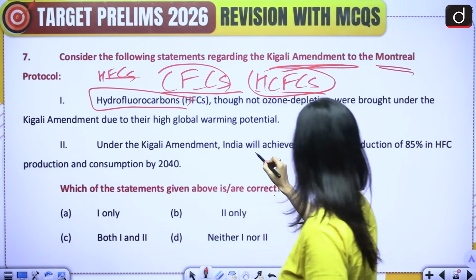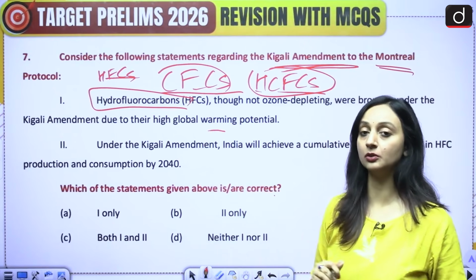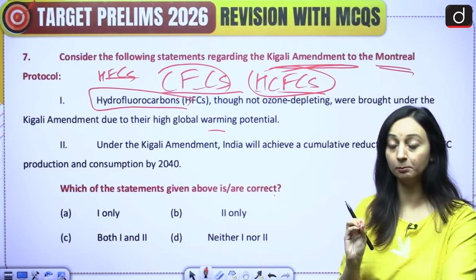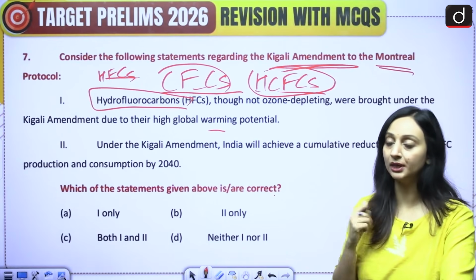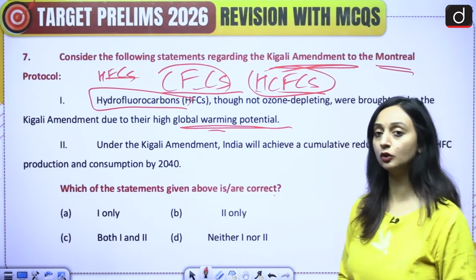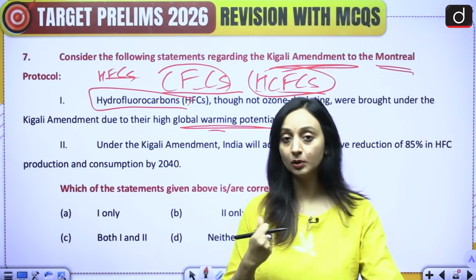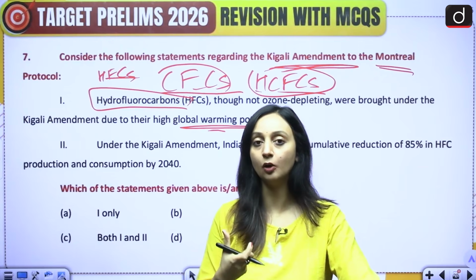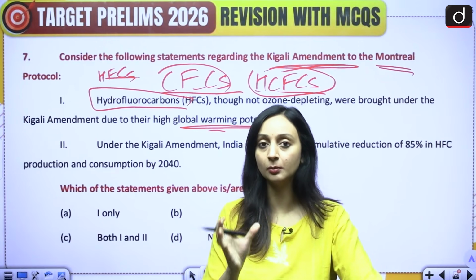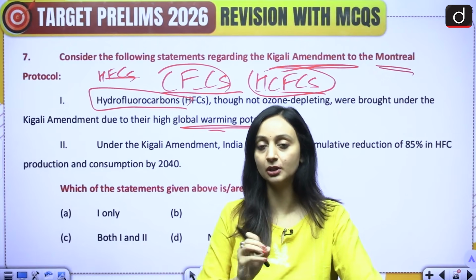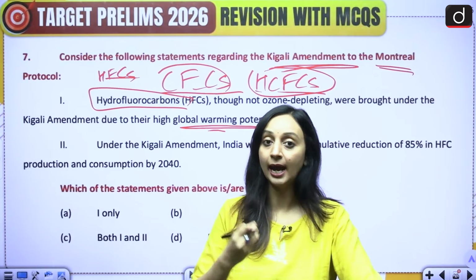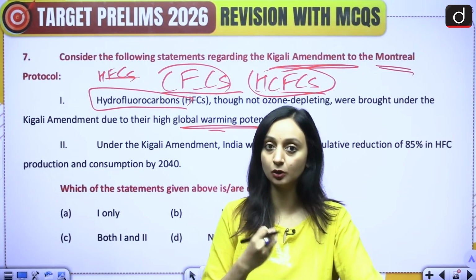Under the Kigali Amendment, it was said that HFC regulation will also be taken under consideration because though HFCs are not ozone depleting, they have a very high global warming potential. Global warming potential means how much global warming one gas can cause, or the amount of heat a particular gas can trap in a specific period of time. That specific period is usually 100 years, and it is compared with the global warming potential of CO2.